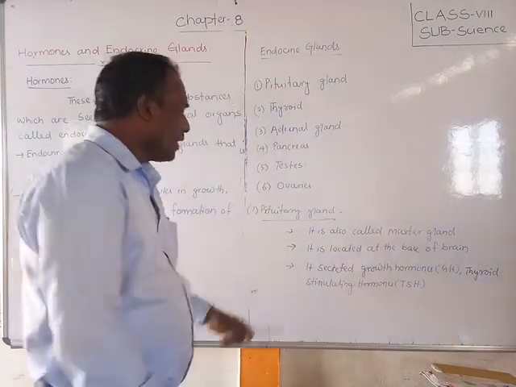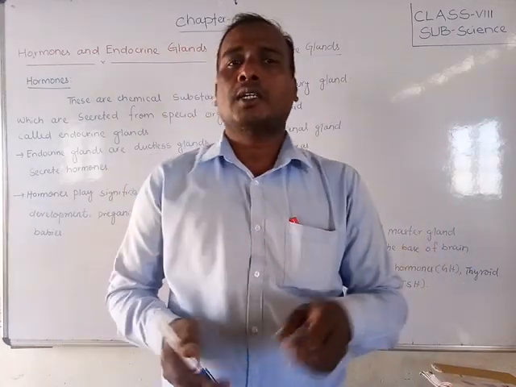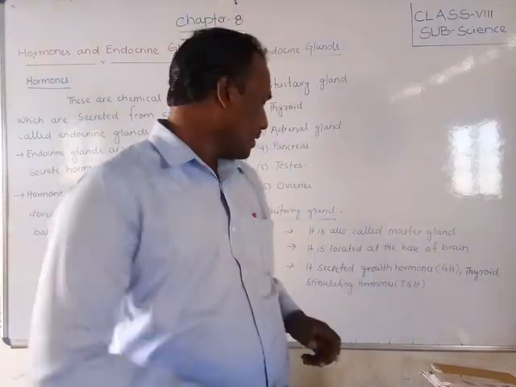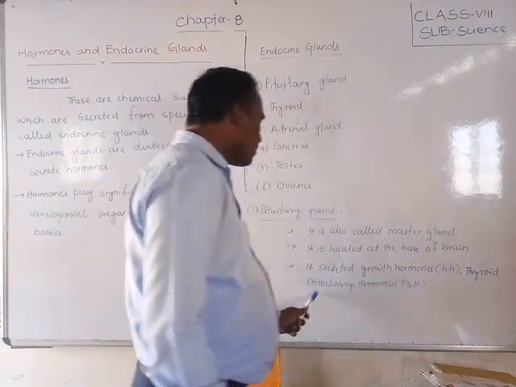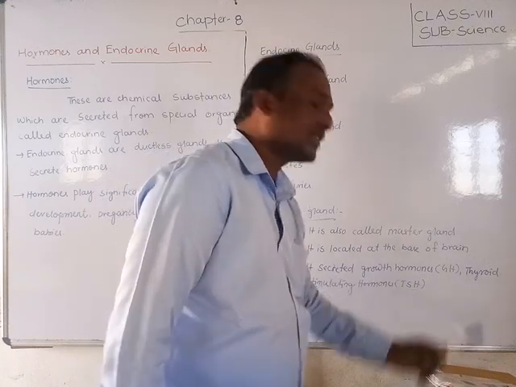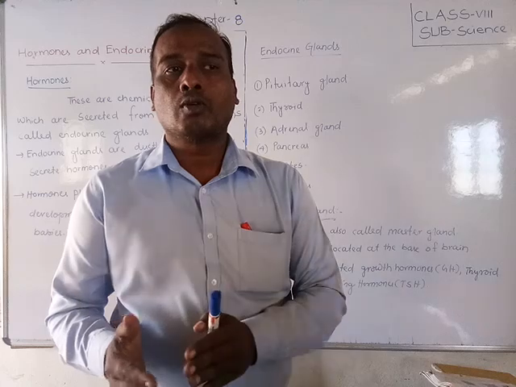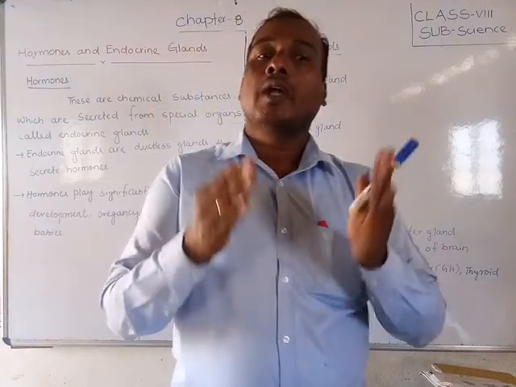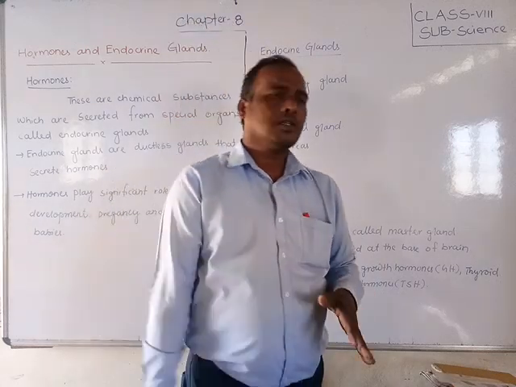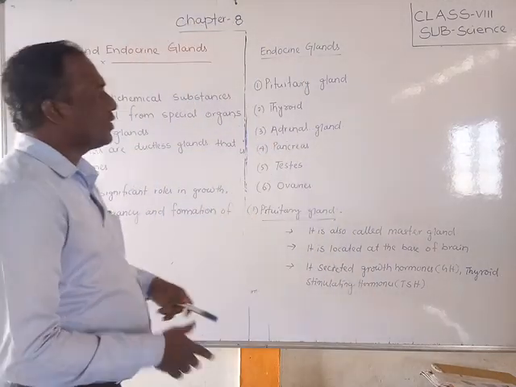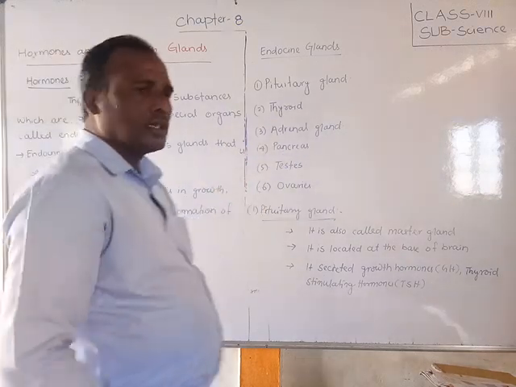It is located at the base of the brain. Where is it situated? At the base of the brain. Next, it secretes growth hormone (GH) and thyroid stimulating hormone (TSH). Thyroid stimulating hormone is also secreted by the master gland. Okay students, so this is all about endocrine glands. Next we will discuss the thyroid gland, adrenal gland, pancreas, testis, and ovaries in the next video.